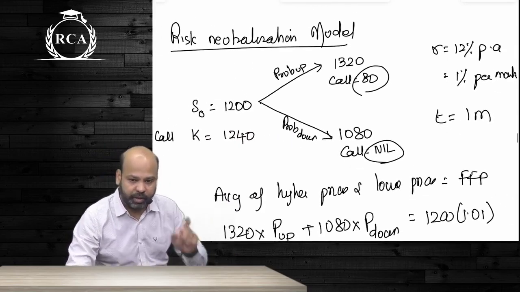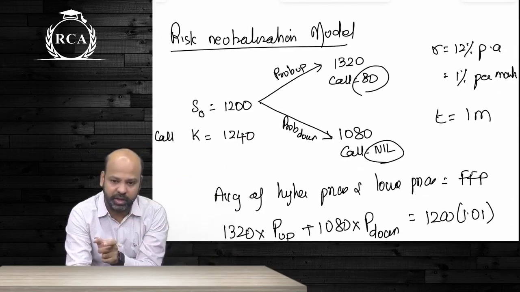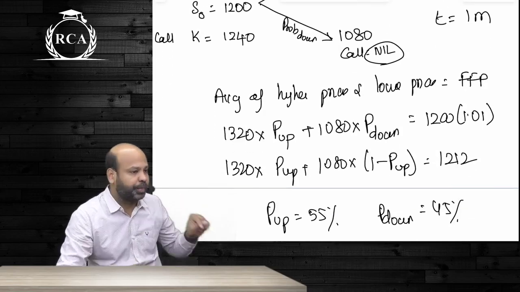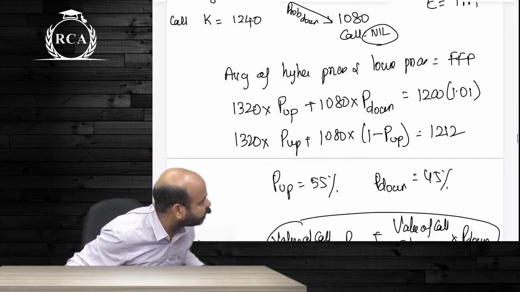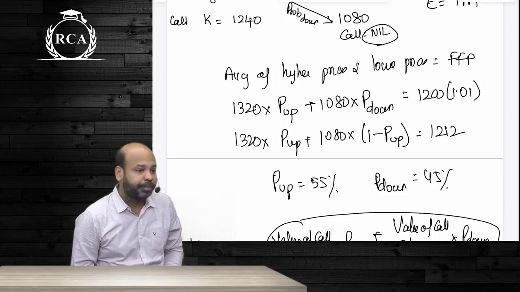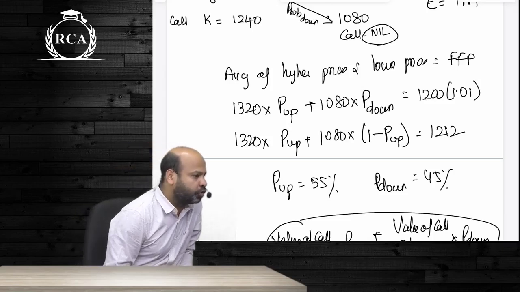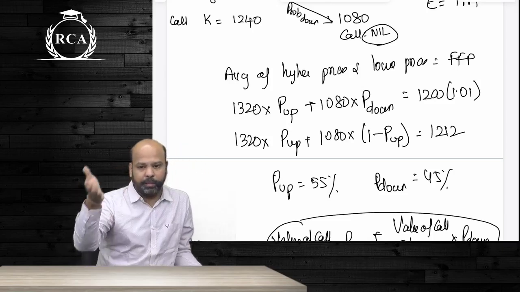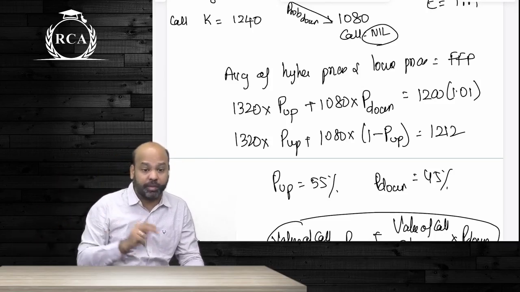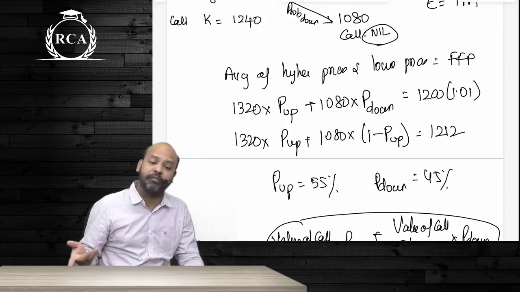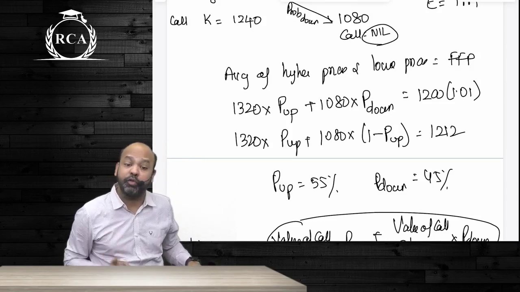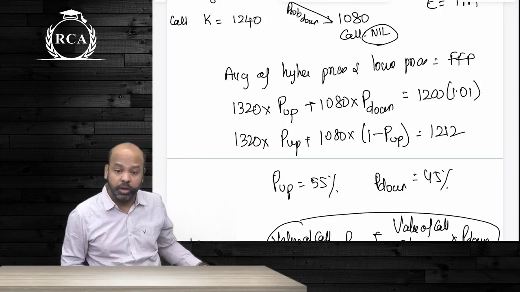The average of 1320 and 1080 should be equated to the fair forward price. Upper price into P up, lower price into P down should be compared with the fair forward price. This will give us P up and P down. Once you get P up and P down, what are we supposed to do? Multiply by individual benefit on expiries, compute the value of option on the expiry date, then compute the present value of that, and that will become the value of the option. Are we clear? The only thing you have to remember is that P up and P down will not be given. We are supposed to compute P up and P down.